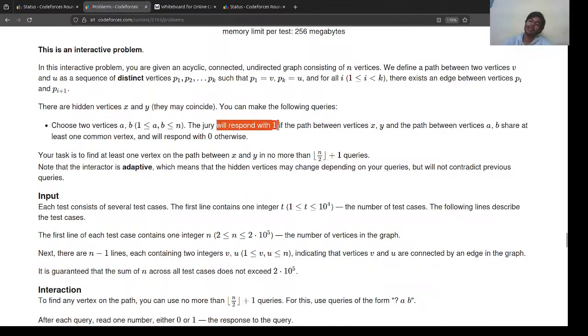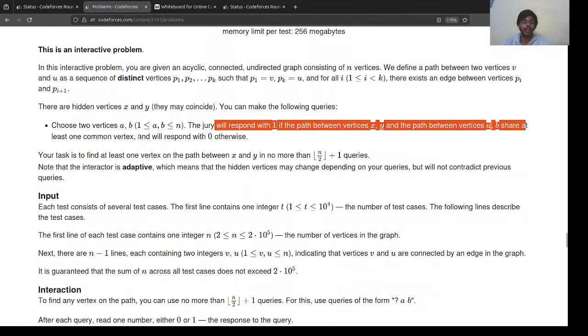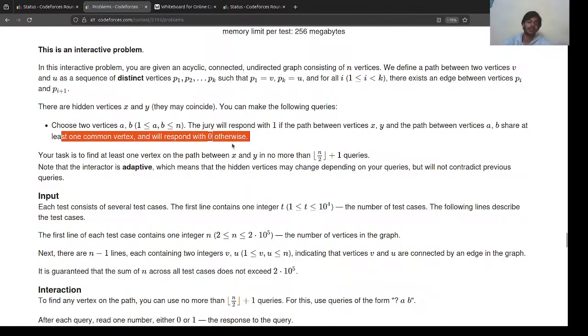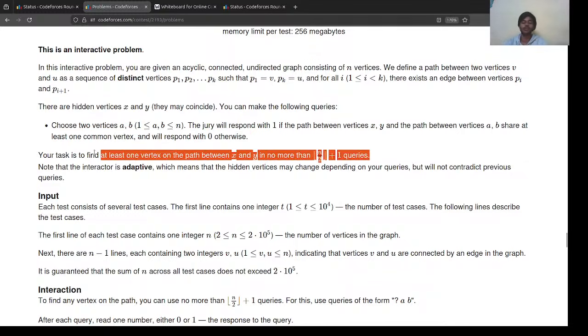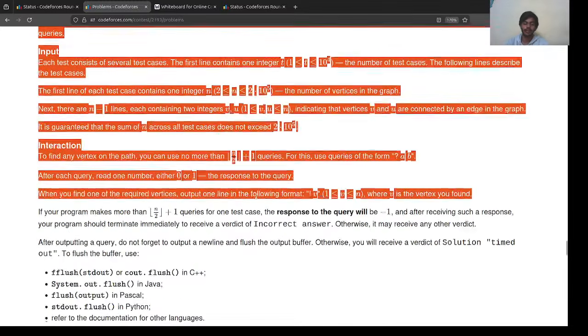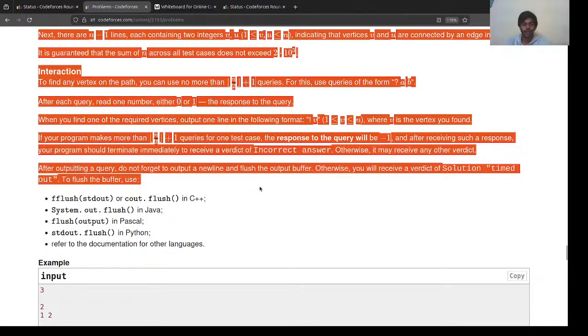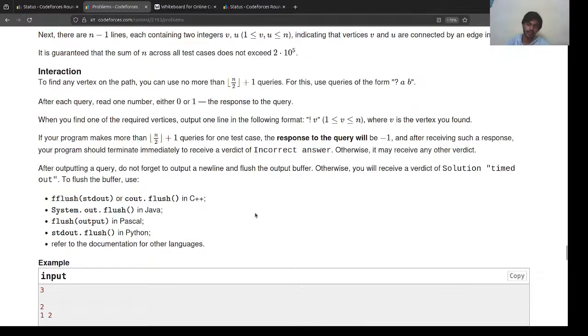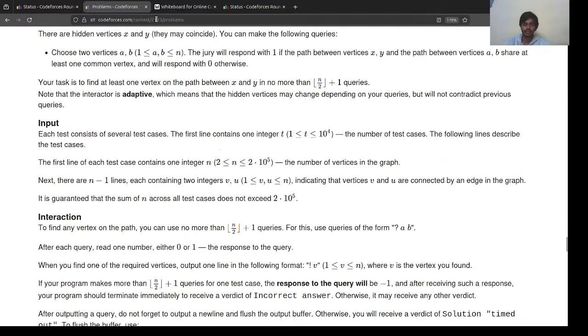Basically, the jury will respond 1 if the path between x and y and the path between a and b share one common vertex, otherwise it will respond 0. And we can make at max n divided by 2 plus 1 queries. And we have to follow the standard interaction principles for interactive problems.